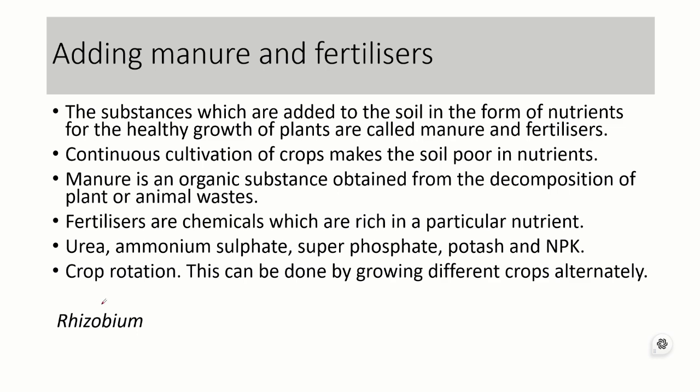And in return, plants will provide shelter for this rhizobium. Rhizobium produces nodules, that means nodule-like formations in the root part of plants, specifically legumes, for the production and supply of nitrogen to the plants.